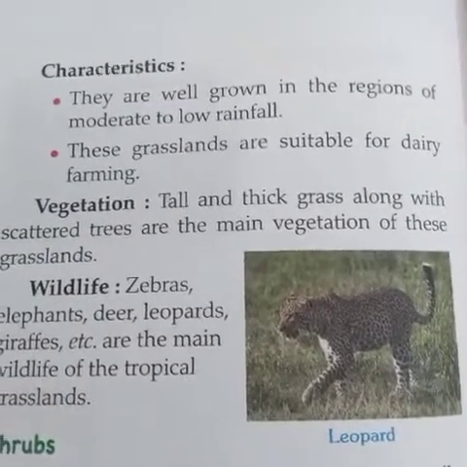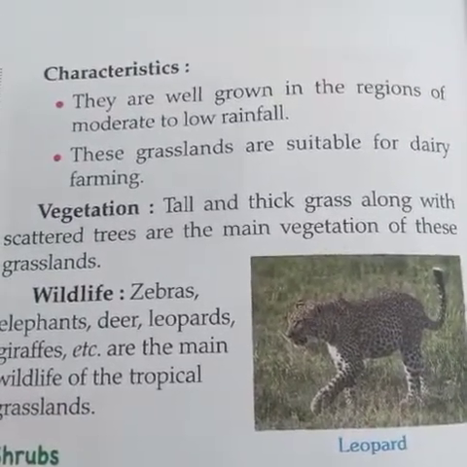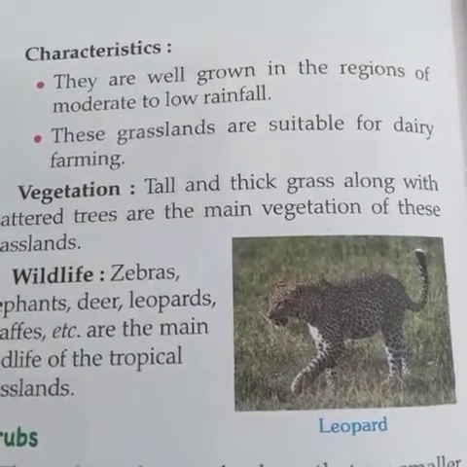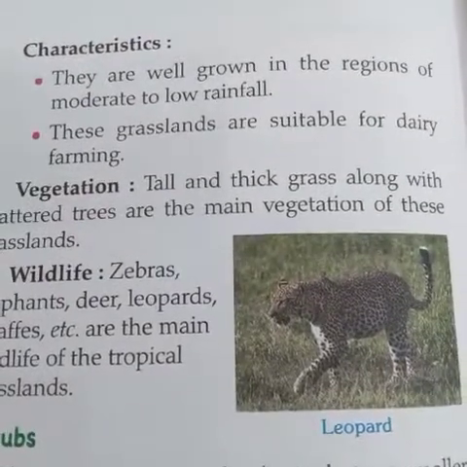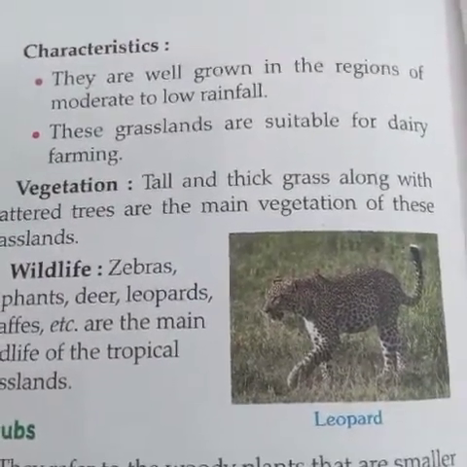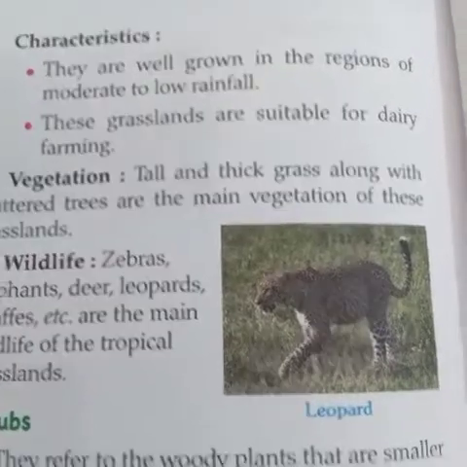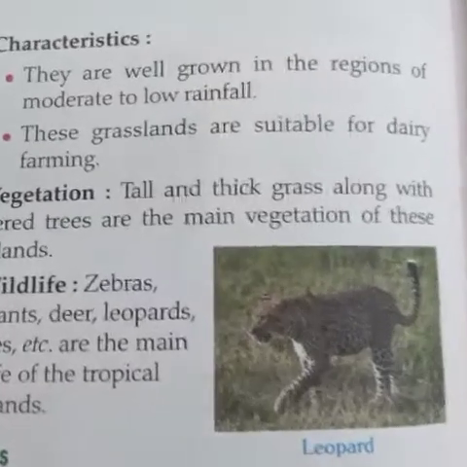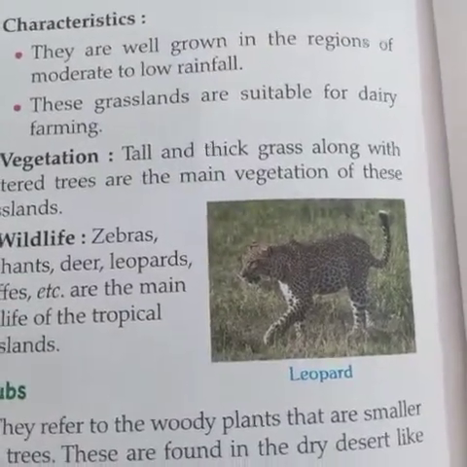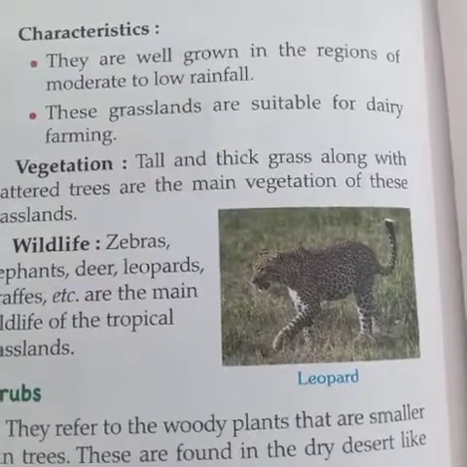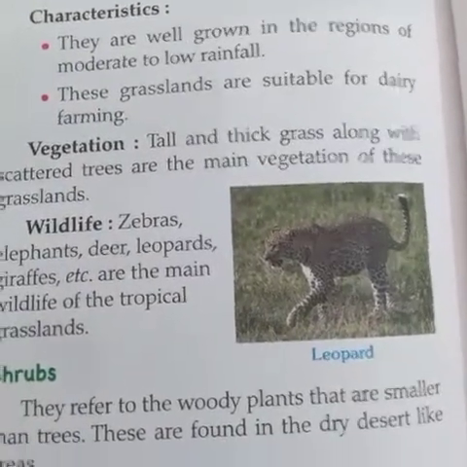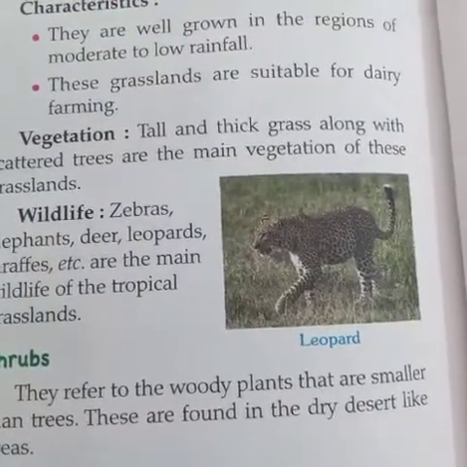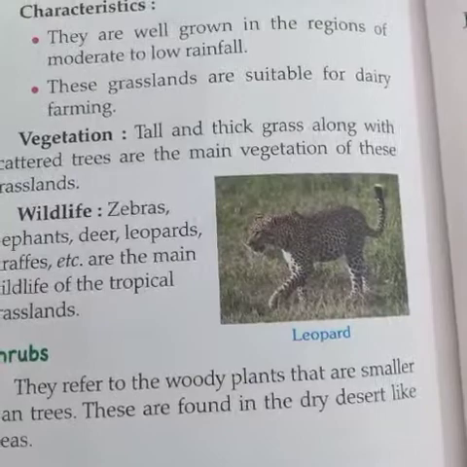The main characteristic of these grasslands is that they are well grown in the region of moderate and low rainfall, and these grasslands are very suitable for dairy farming because they are very fertile areas. The grasses which are found here are very nutritious for grazing animals like cow, buffalo, sheep, and goats. That is why these regions are very famous in the world for dairy farming, and animals which are reared here are also reared for milk, meat, and skin.